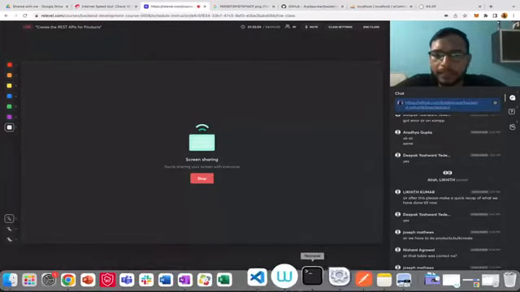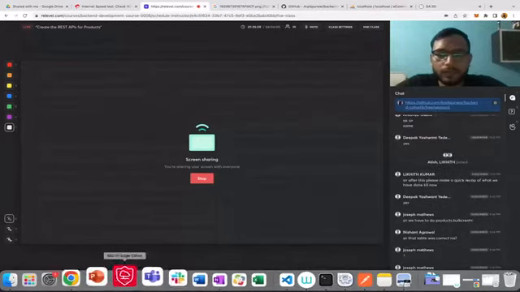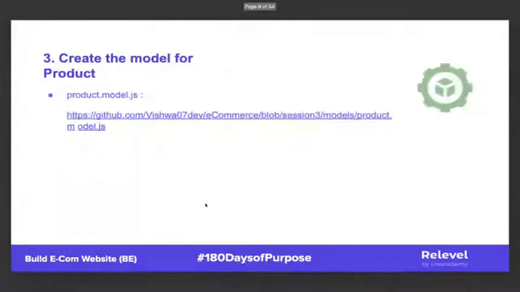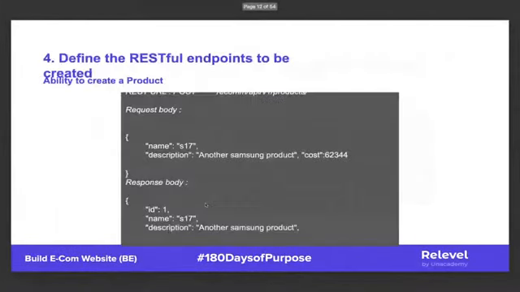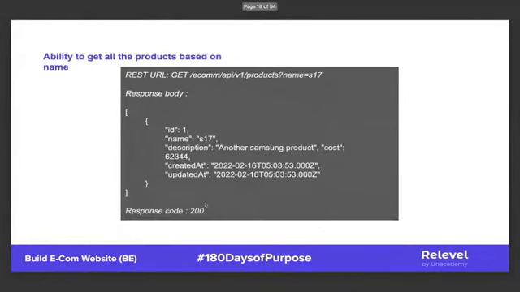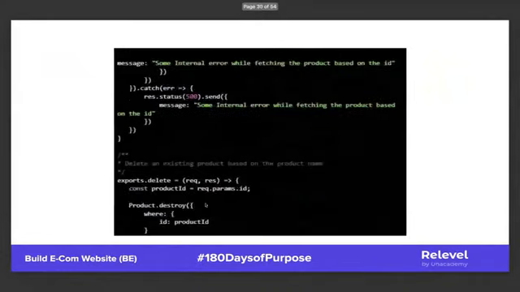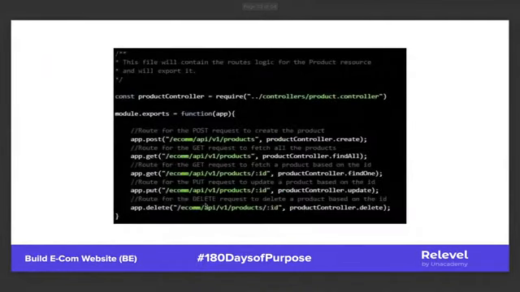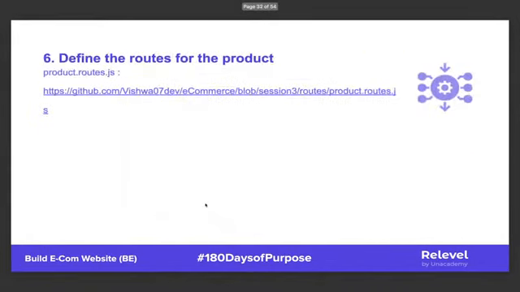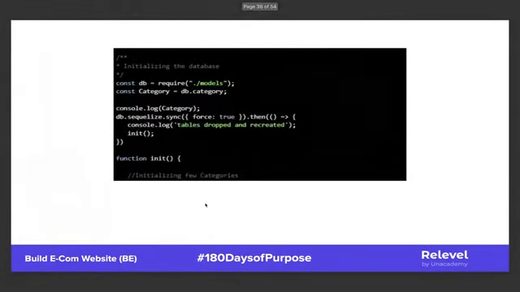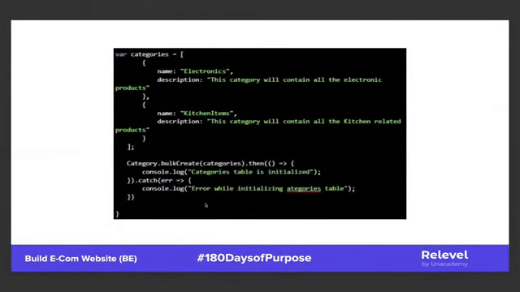In the slides, as you can see here, is there any slide for root file? This is the product controller. Yes, this is server.js. See, they have only created the categories.